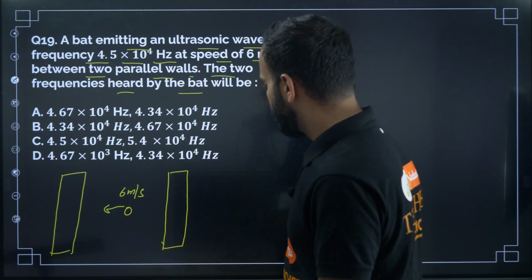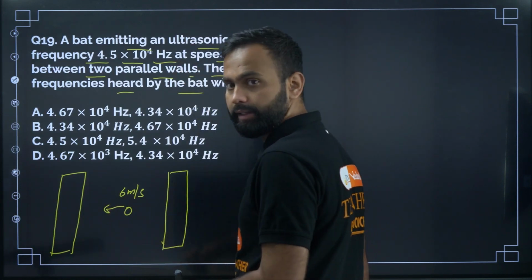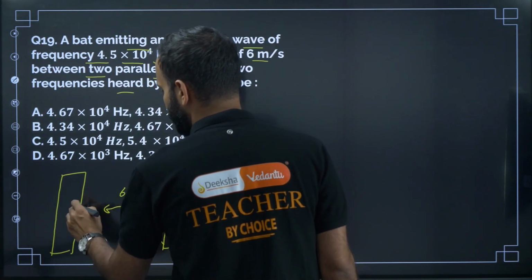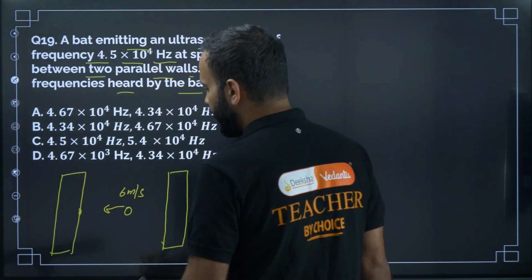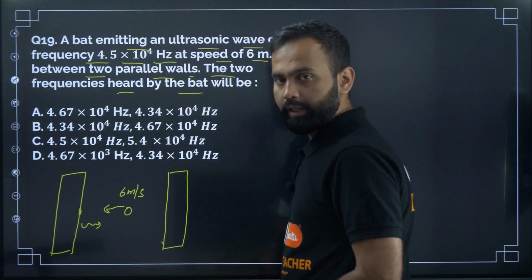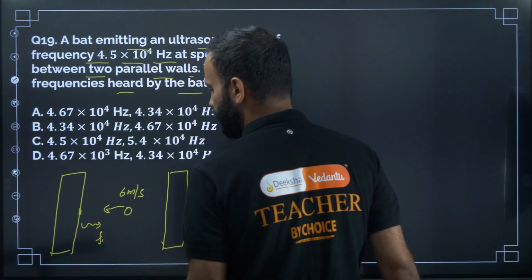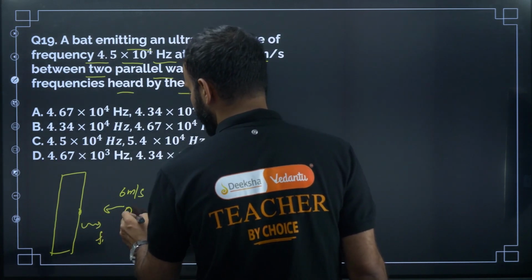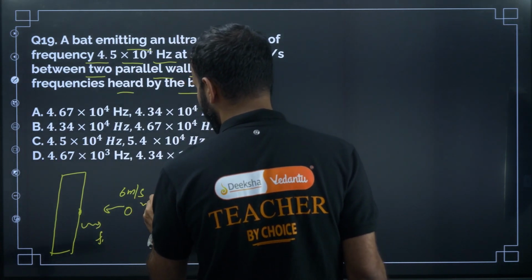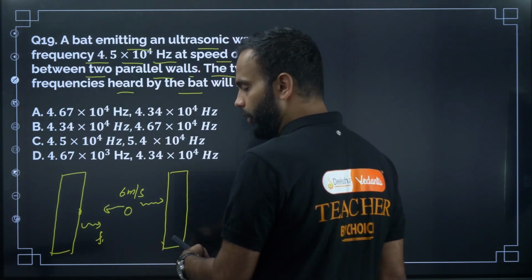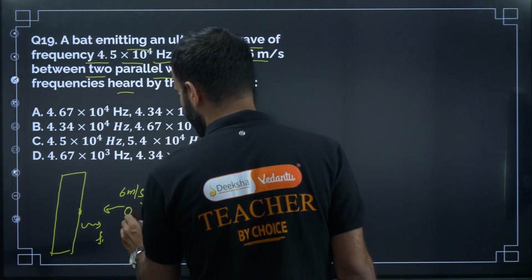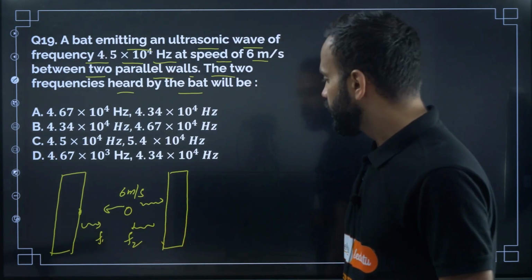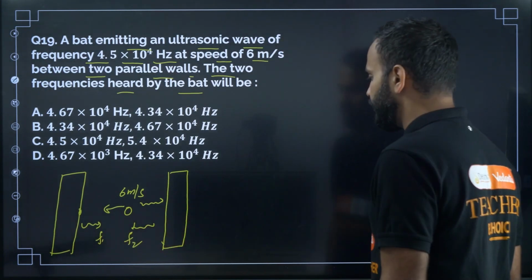So first one, here the bat is emitting the frequency, right? The sound wave will collide with this wall and it will come back. So this is the first frequency heard by the bat. Now the second one is this sound wave. Here another sound wave will travel back and hit this wall and then again come back, right? The frequency of this sound wave is F2. So these two are the two frequencies heard by the bat.